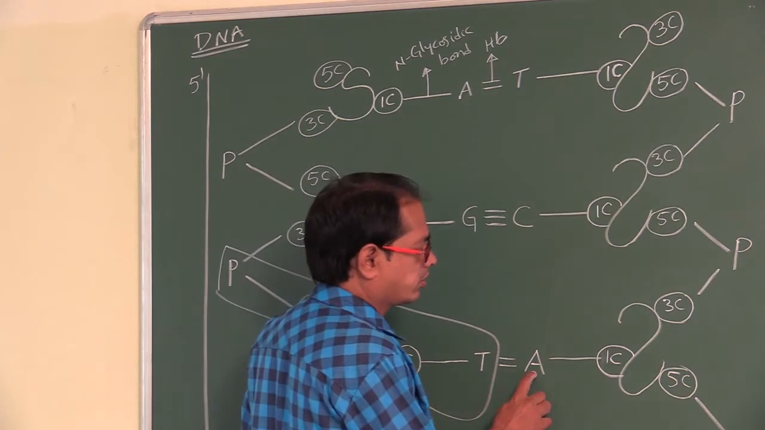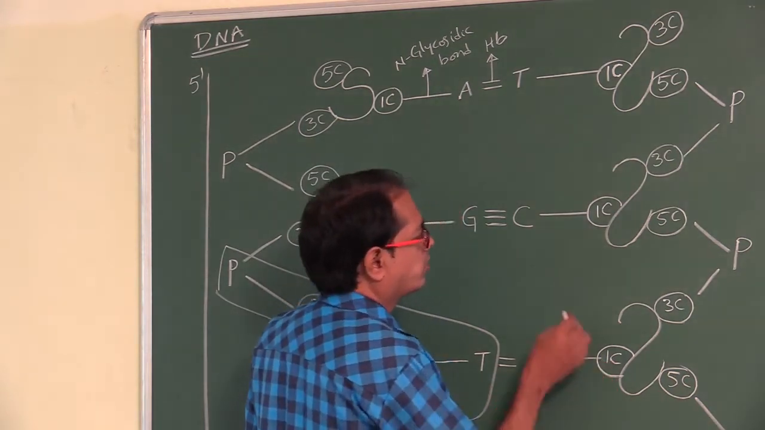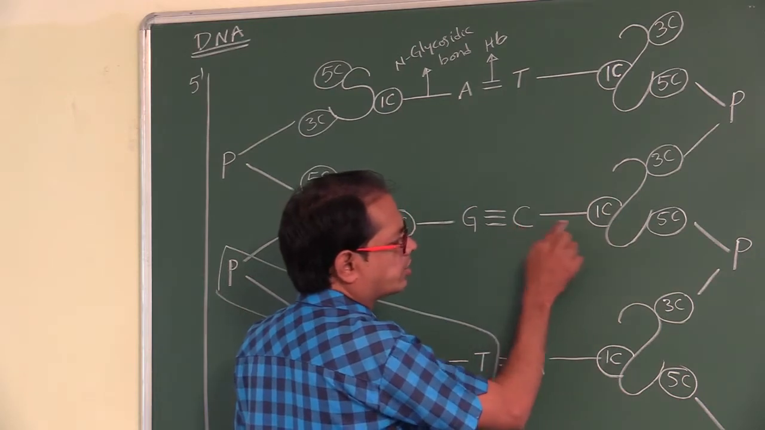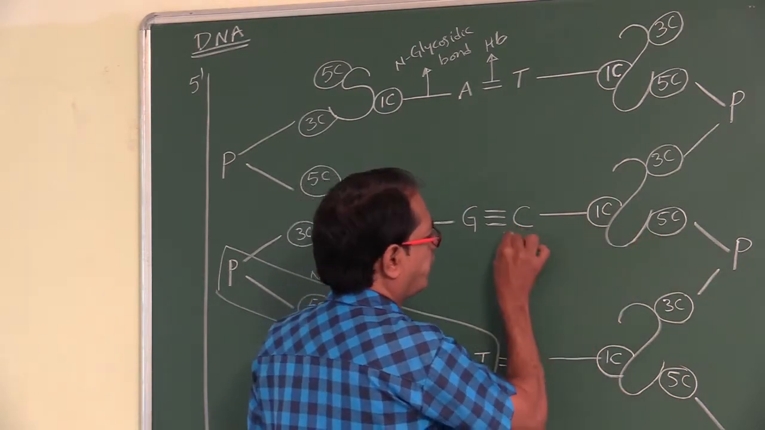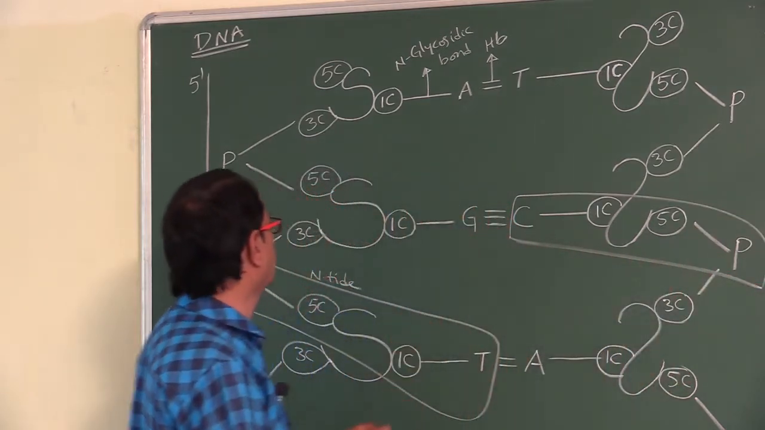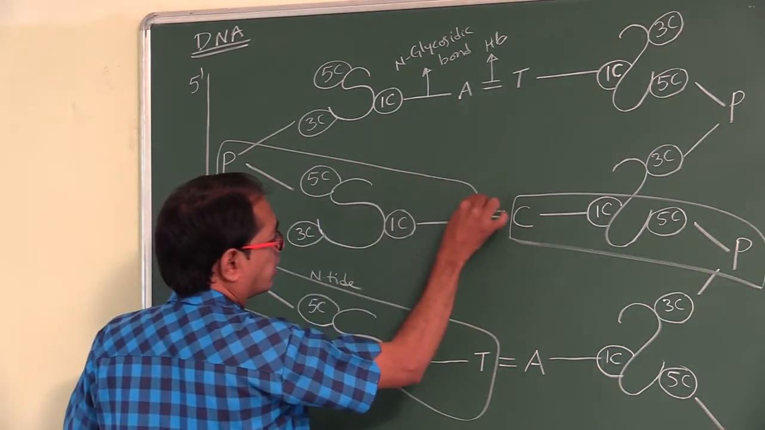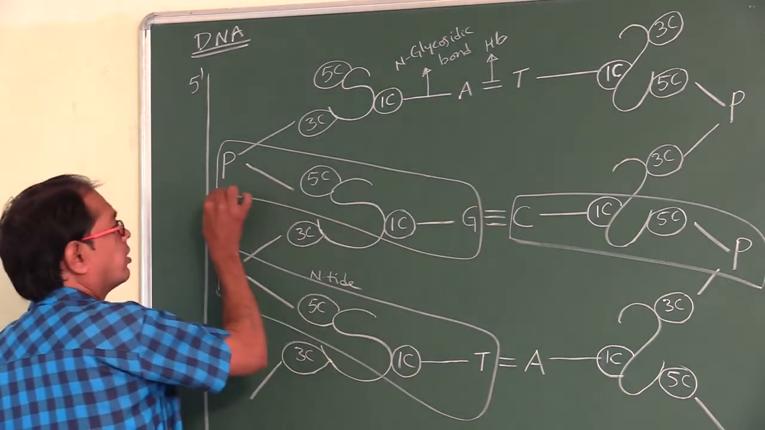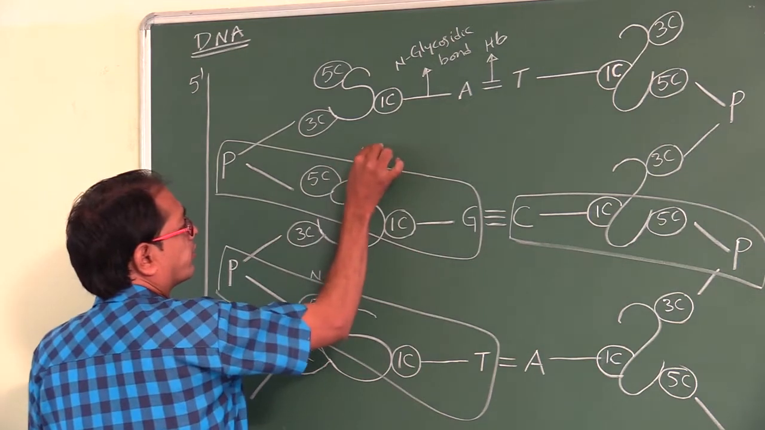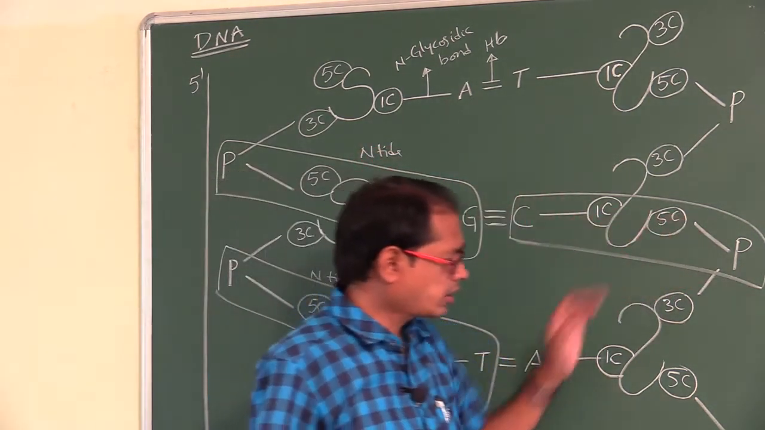Phosphate, nitrogen base, sugar and phosphate. So that is nitrogen base, sugar and phosphate. This is one nucleotide and this is another nucleotide.